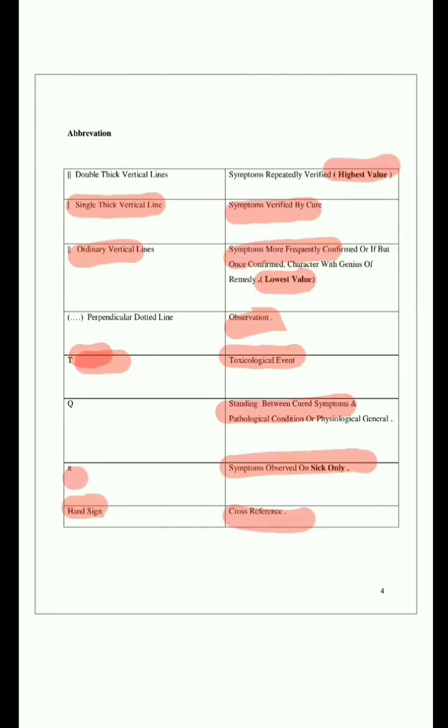This has the lowest value. Then perpendicular dotted lines: observation. T means toxicological event, Q means standing between cured and pathological conditions, Y means observed in sick individuals only, that is clinical symptoms. Next, the hand sign means cross references.